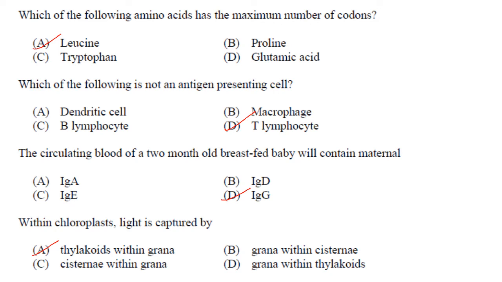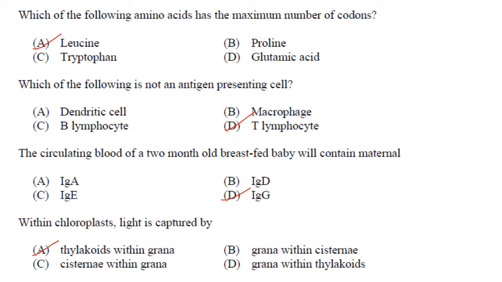Which of the following is not an antigen presenting cell? Answer is option D, that is T lymphocyte. The circulating blood of a 2-month-old breastfed baby will contain maternal. Answer is option D, that is IgG.